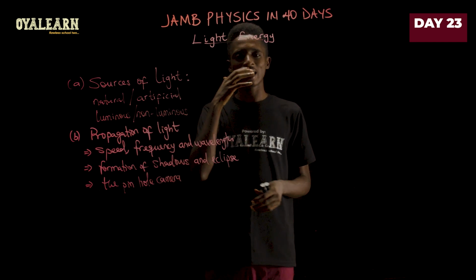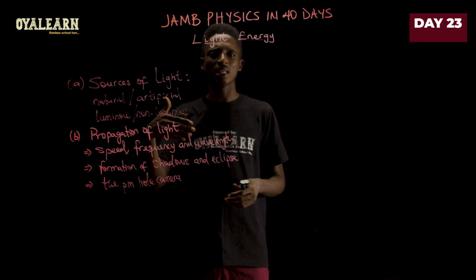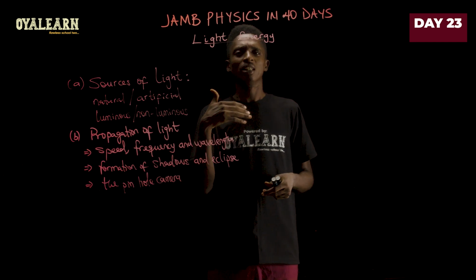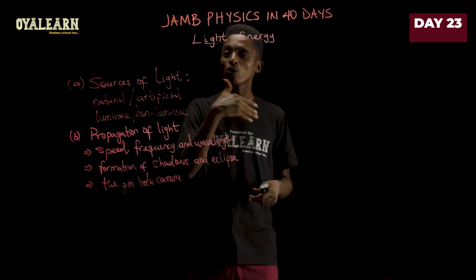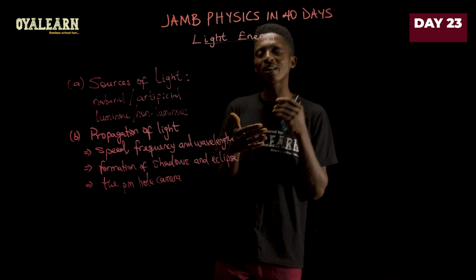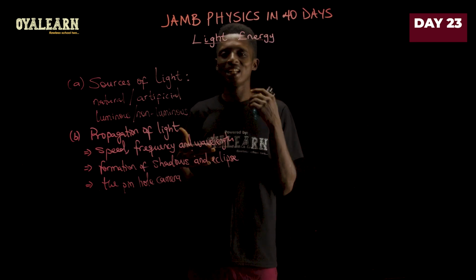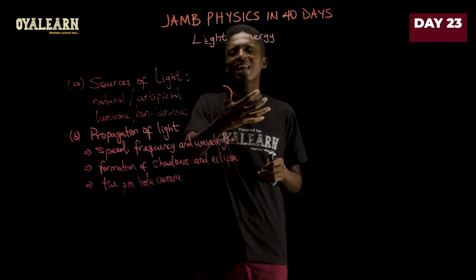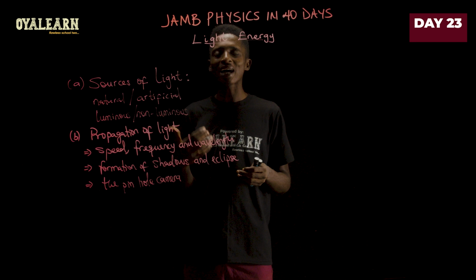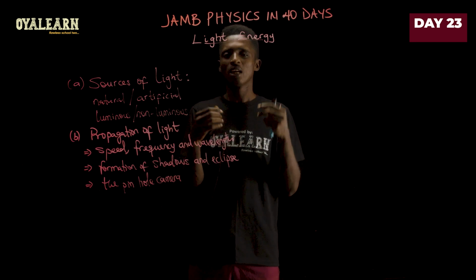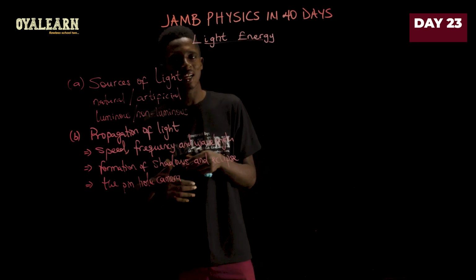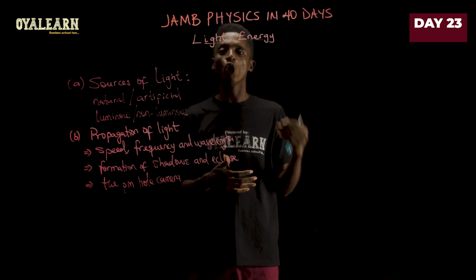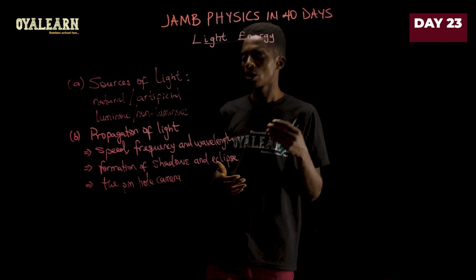Another example is the traffic signs that we see. If you travel at night, you see that it's easier for you to see traffic signs like the speed limit and the likes along the road. This is because they are made with special materials that reflect light back to you. Once the light from the headlamp of your car is incident on it, it's able to reflect it back at you. So it looks as if it is producing light, even though it does not produce its own light. It only reflects the light that is incident on it. So those are also non-luminous sources of light.